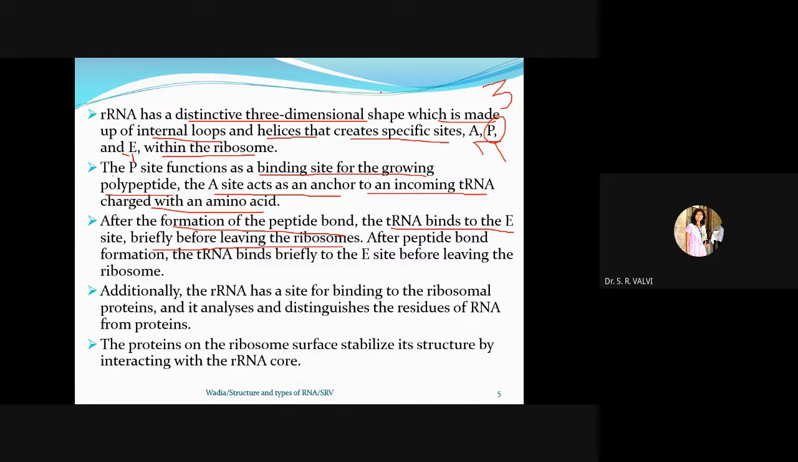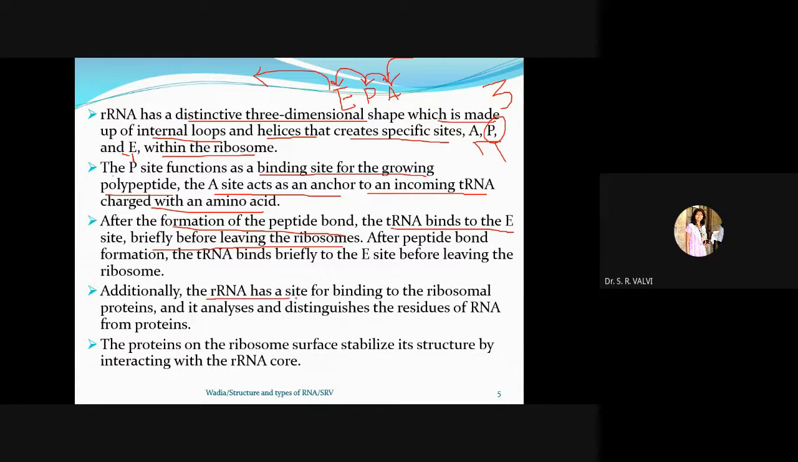So we have here the A site, P site and E site, right? The tRNA comes in, then it moves towards P, where the actual codon-anticodon binding happens and the polypeptide chain elongates in the P site. And then it will move towards the E site and exit from the ribosome.